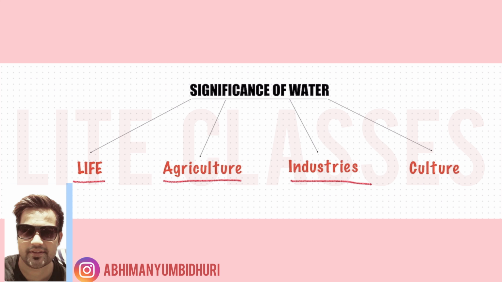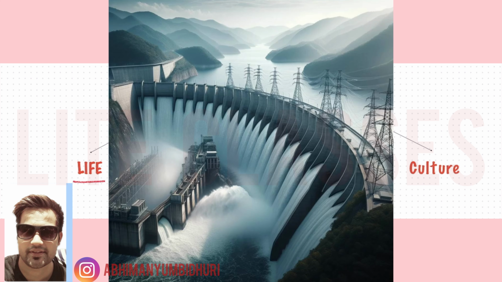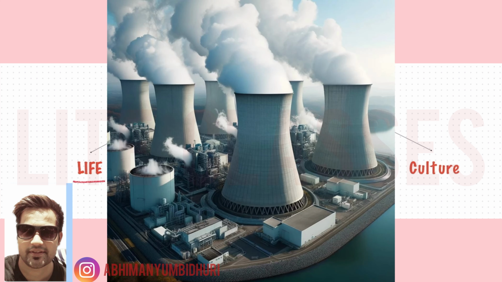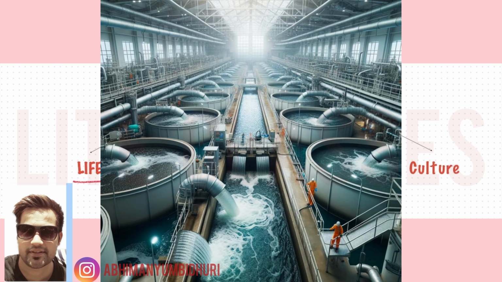It also sustains our industries. Water is used in countless manufacturing processes, from cooling machinery to being a key ingredient in products. It helps in energy production. Hydroelectric power stations convert the energy of falling water into electricity. Even nuclear and fossil fuel plants require vast amount of water for cooling. Water is also used for mineral extraction and processing in the mining industry. Water is used to dilute and transport waste materials.